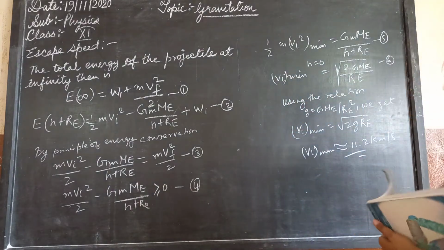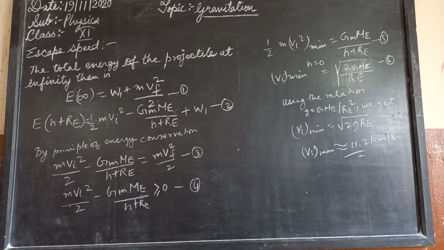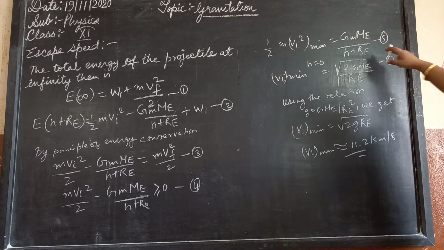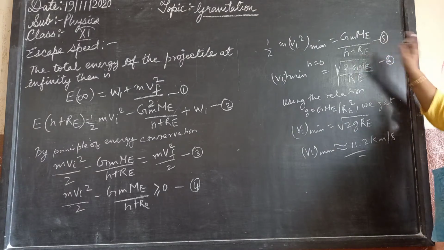This is the fourth equation. Now, the minimum value of Vi corresponds to the case where the LHS of the equation equals 0. This is the minimum speed required by the body to reach infinity, to escape from the earth. If the body reaches infinity, it has to escape from the gravity of the earth itself. So the condition for escape from the earth is 1 by 2 m Vi square minimum equals G m Me upon (Re plus h). This is the fifth equation we have taken.